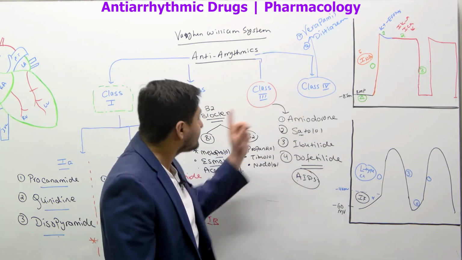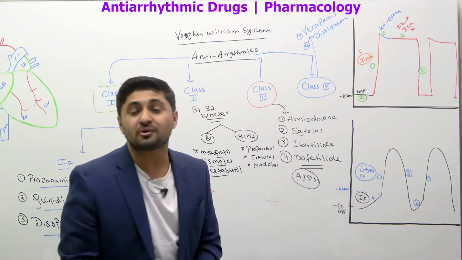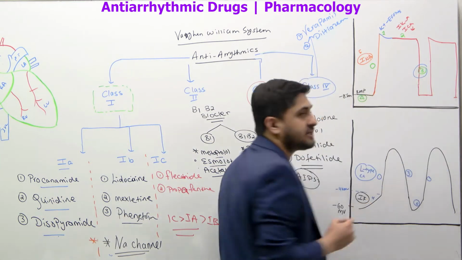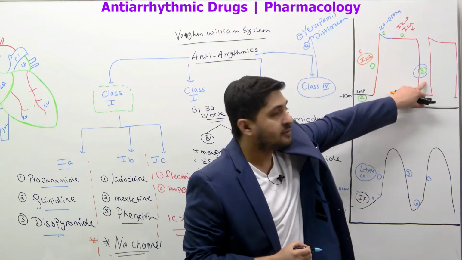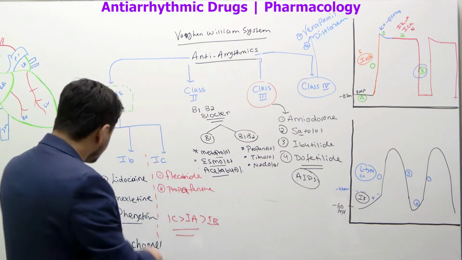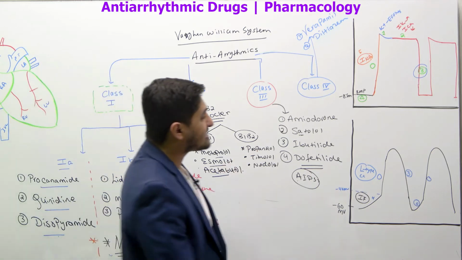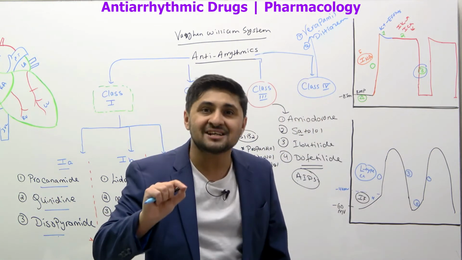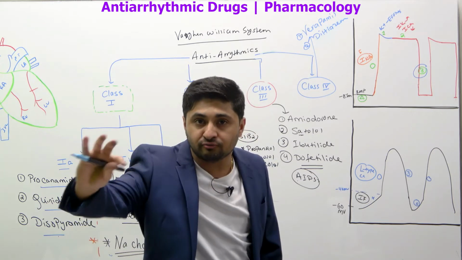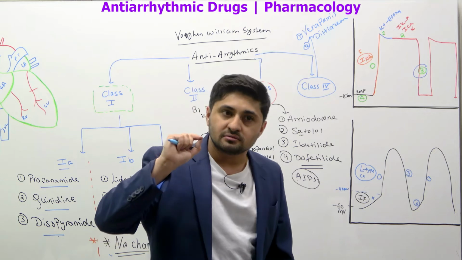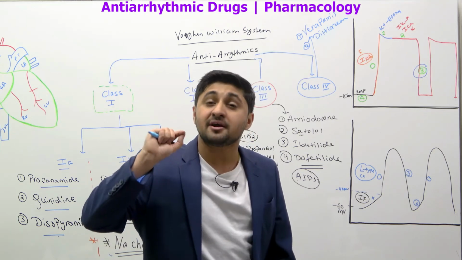Now, what about amiodarone, sotalol, ibutilide, or dofetilide? Why do these drugs work? These drugs are potassium channel blockers, which means that they work on phase 3 right here. That is where these class 3 drugs work. So your class 1 drugs work on the sodium channel, but class 3 drugs work in phase 3, where they block the potassium channel, they block the potassium outflow, they block the slow delayed rectifying potassium channel.